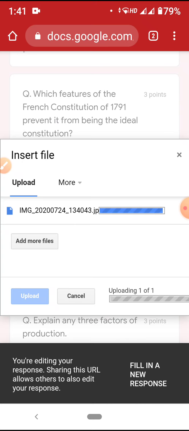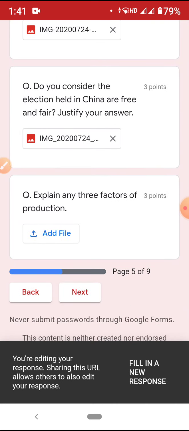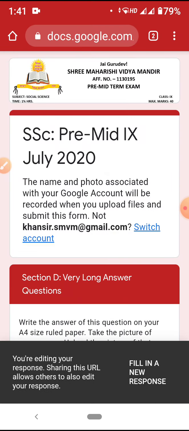Be fast. Okay, now it is done. I'm scared that if my internet goes, then I will lose all these images and have to put them in again. So first I will save these images.